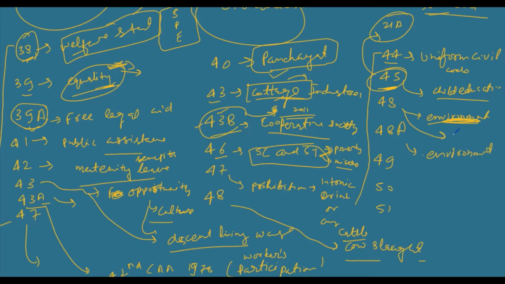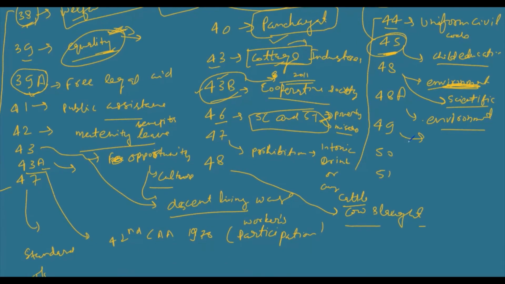And Article 49 deals with protection of monuments. It means monuments or any historical place should be protected.